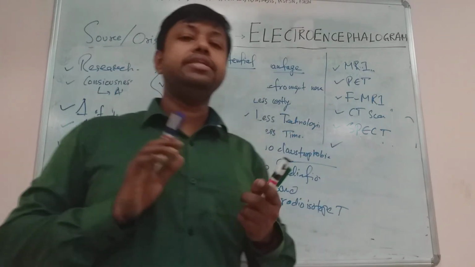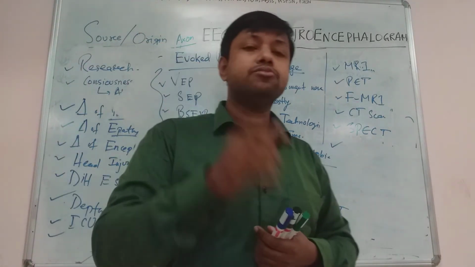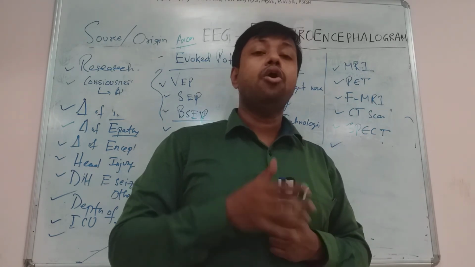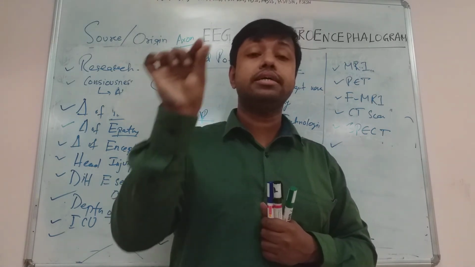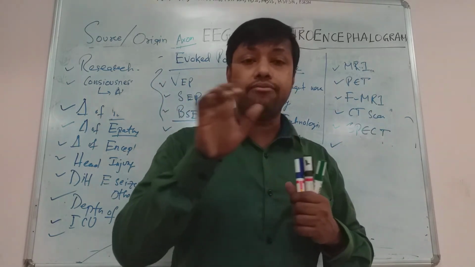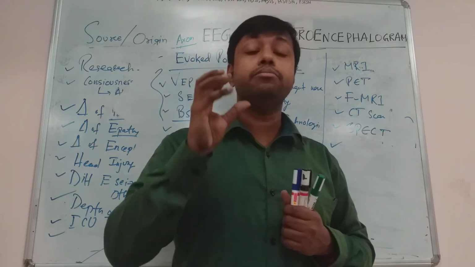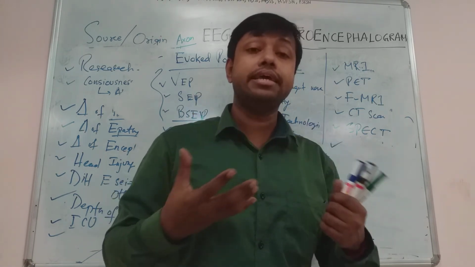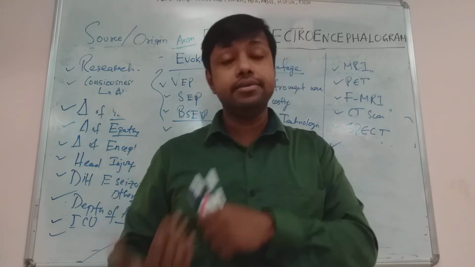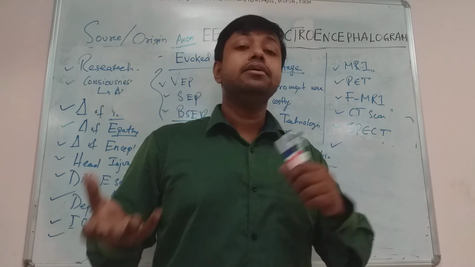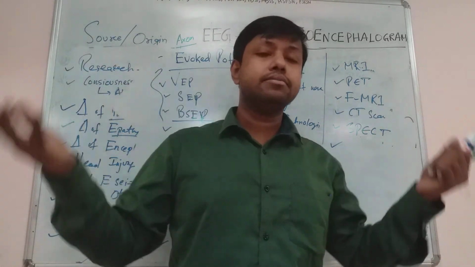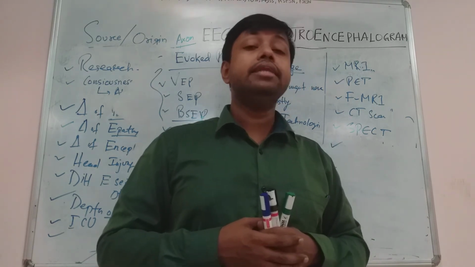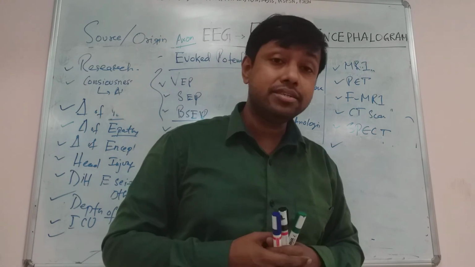Okay, so we have almost finished the electroencephalogram. I am giving a small summary again. What is the electroencephalogram? Electroencephalogram is a non-invasive technique whereby, using multiple channel surface electrodes on the skull, spontaneous electrical activity of the cerebral neurons is recorded and analyzed. It helps in diagnosis of various diseases like epilepsy, brain tumor, sleep disorders, stroke, and has applications in ICU, anesthesia, and research. There are 4 types of waves: alpha wave, beta wave, theta waves, and delta waves. It also shows 2 important mechanisms known as synchronization and desynchronization.